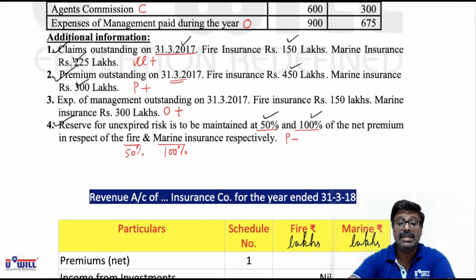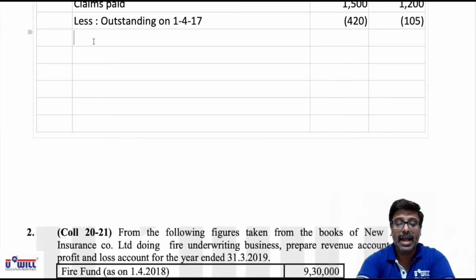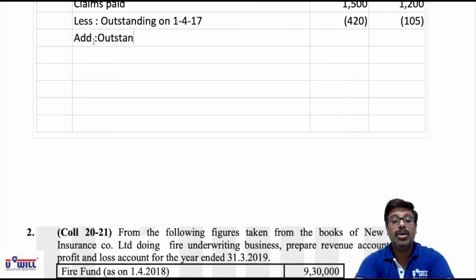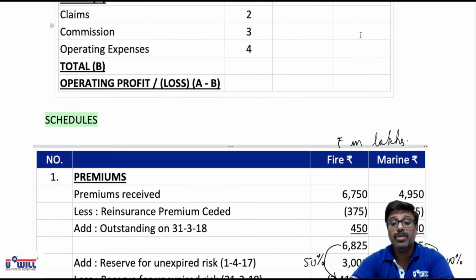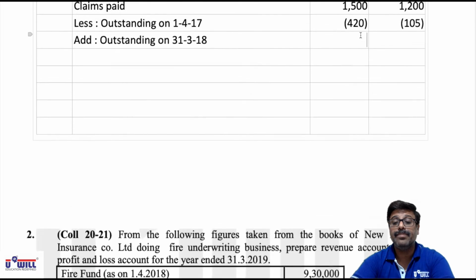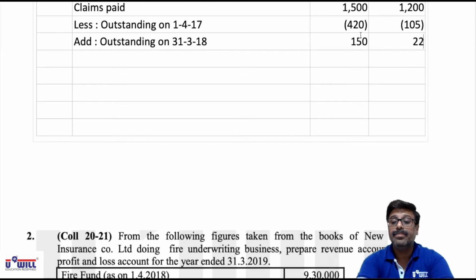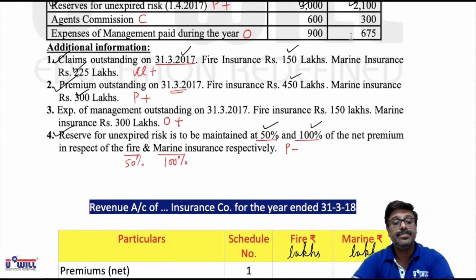We have to add CL plus. So all of you write down, add outstanding on 31/3/18. Okay, on 31/3/18 we will add what amount? 150 and 225. So all the items marked as CL are taken into consideration.